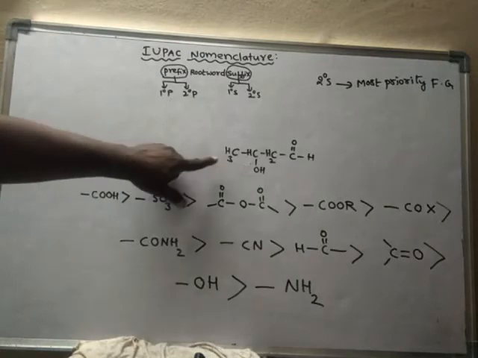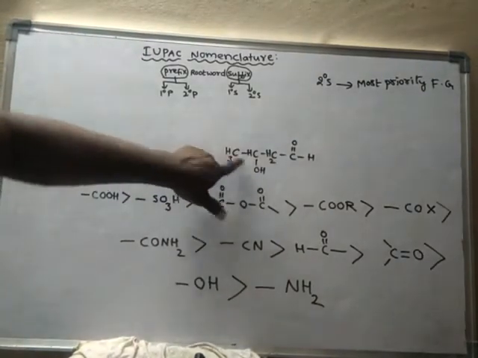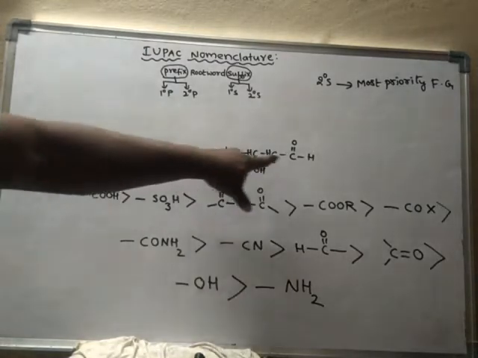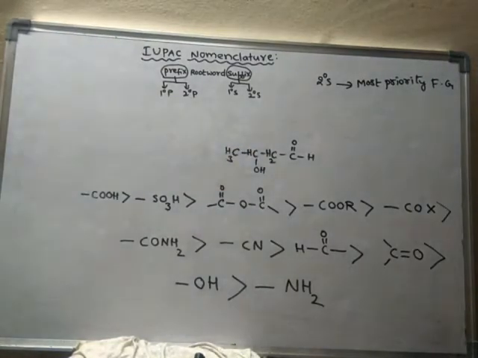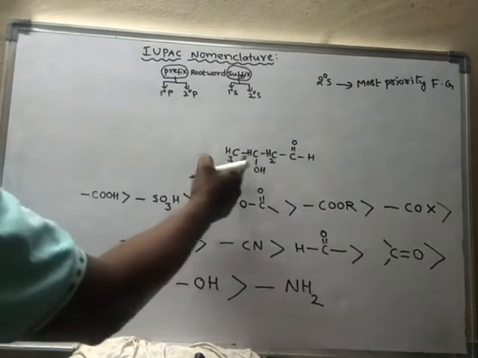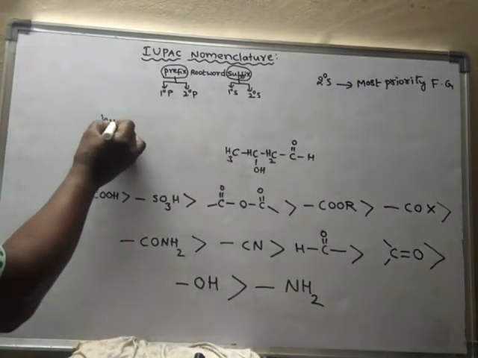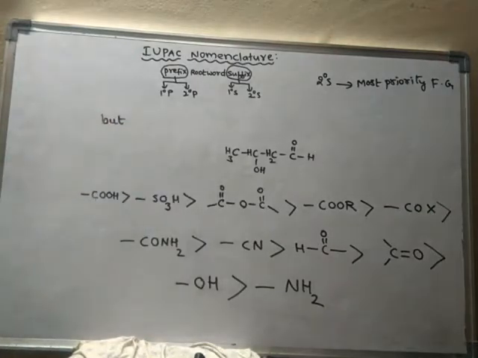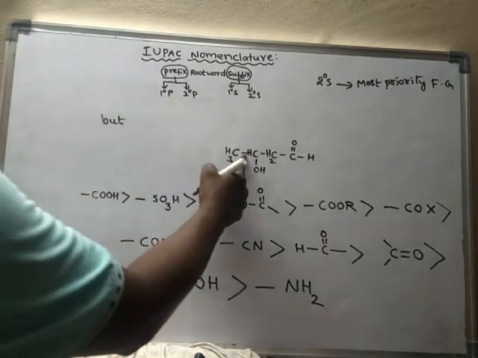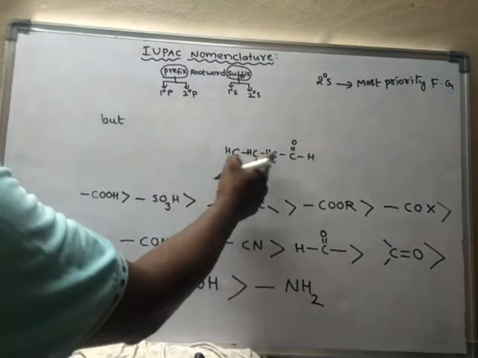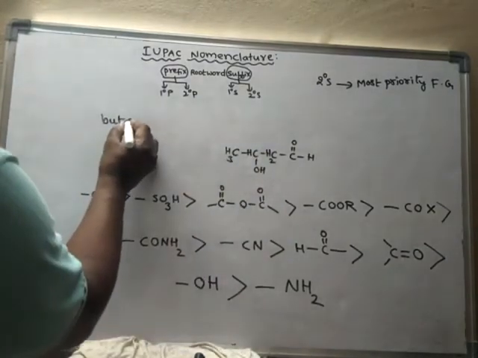Suppose now we are discussing this compound, how to name this compound. First we have to identify what is the root word. What is the root word here? 1, 2, 3, 4. 4 carbons means but. The root word is but. And there are only single bonds between carbons. Hence ane.